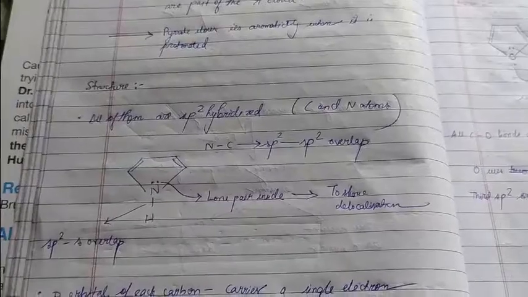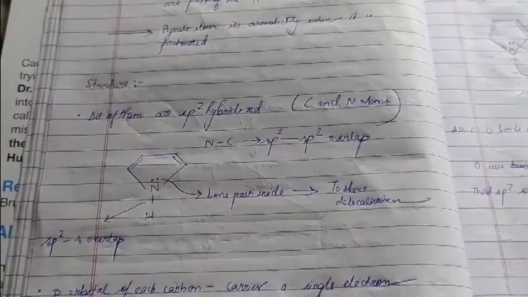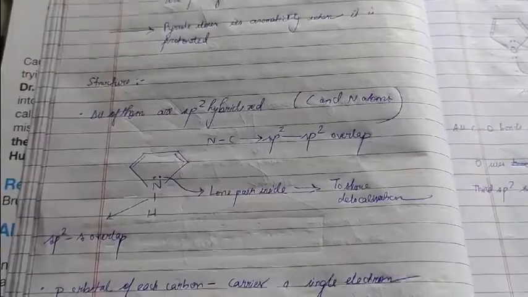So let us again come back to the structure of pyrrole and give it a little bit wider discussion. So as you can see, in this pyrrole structure, as it is clearly mentioned, all of them are sp2 hybridized.